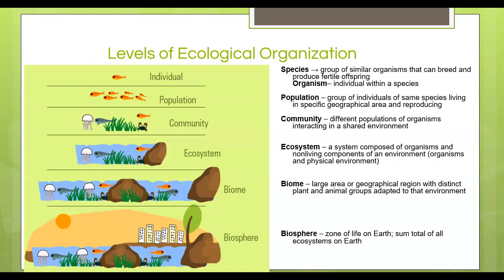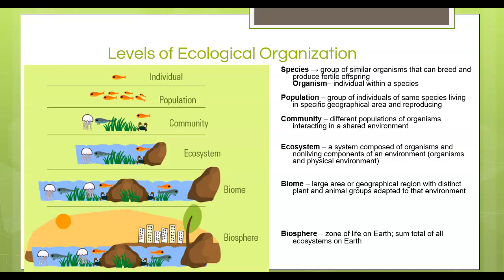A step bigger than that would be a biome, and so this will be a large area or a geographical region that has distinct plant and animal groups that are adapted specifically to that environment. And so when we talk about a biome, we can compare a biome that might be in one geographical area and then a very similar geographical region in a different part of the planet.